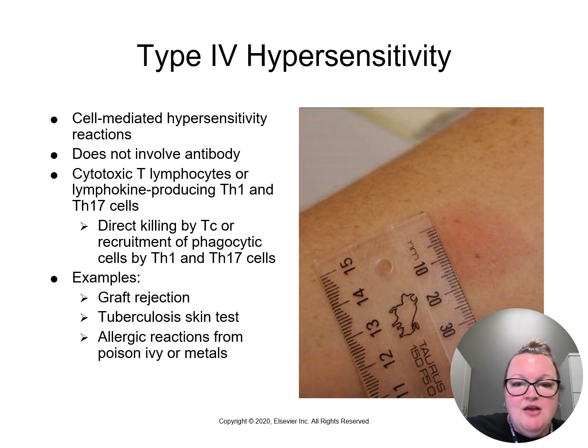So why does it take so long? The response is delayed because of the time it takes for the T cells to travel to the site, produce the cytokines, and activate the macrophage. So we'll see this in graft rejections. We'll also see this in TB tests, an allergic reaction on the skin.